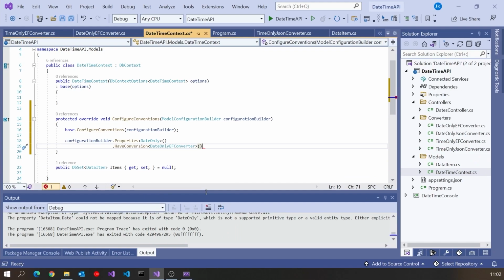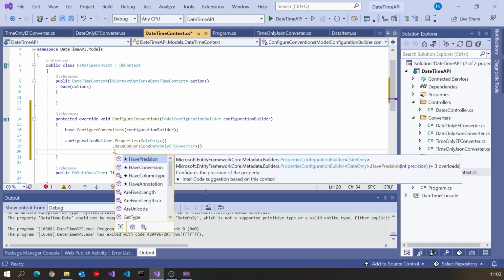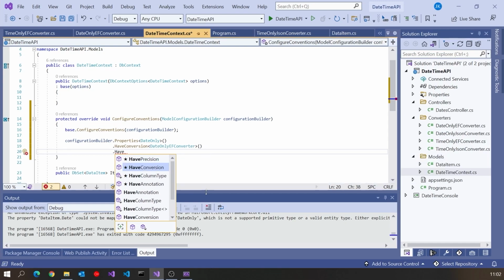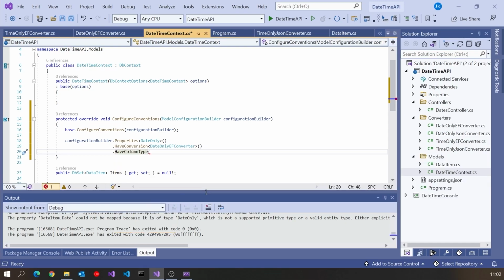And then I'm also going to specify that in the database, the actual column type, so I do a have column type, and that is going to be of type date. So the odd thing here is the SQL Server database already does have a type date specifically related to dates, and actually one called time specifically related to time. It's just that C# and .NET were limited in not having anything other than the combined date time.